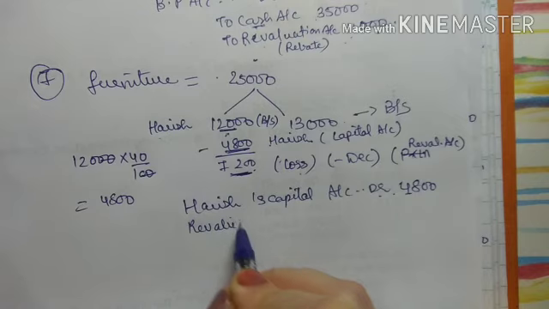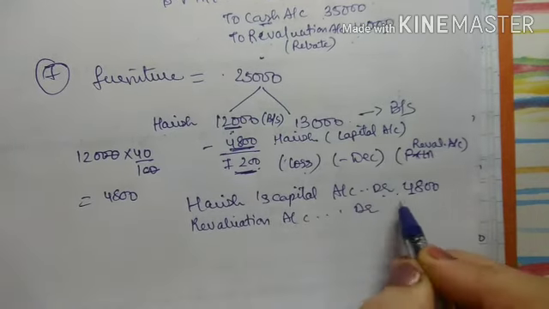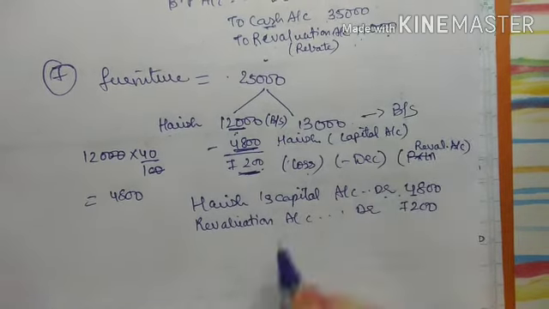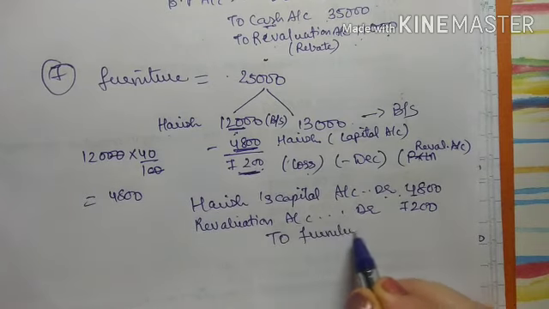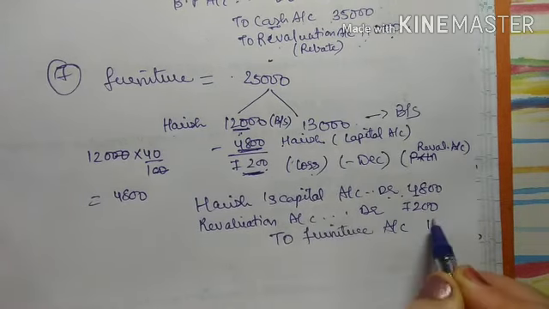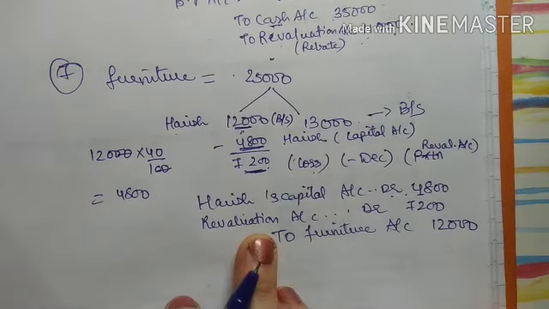So that is what revaluation account debit 7,200 to what, furniture account 12,000. So this will be the entry for this adjustment, right.